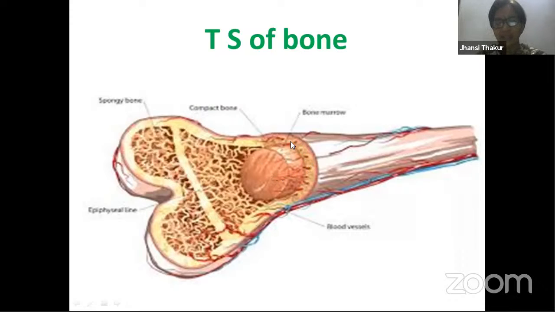And this, can you see as I'm moving this cursor, this is the endosteum. That endosteum touches the inner hollow space where this bone marrow is connected. That means bone marrow comes in contact with the marrow spacing, with the marrow lining surface.